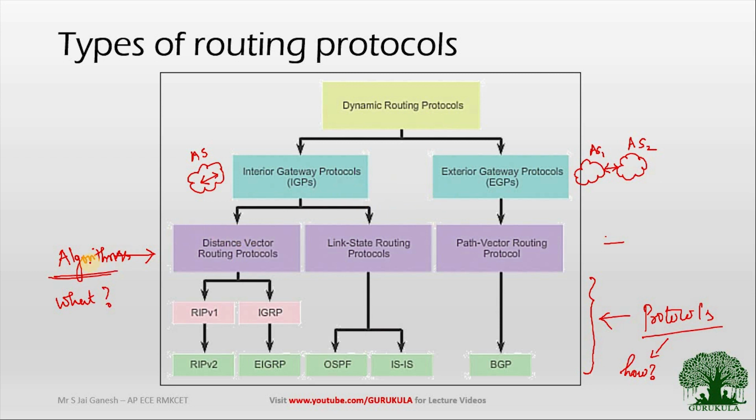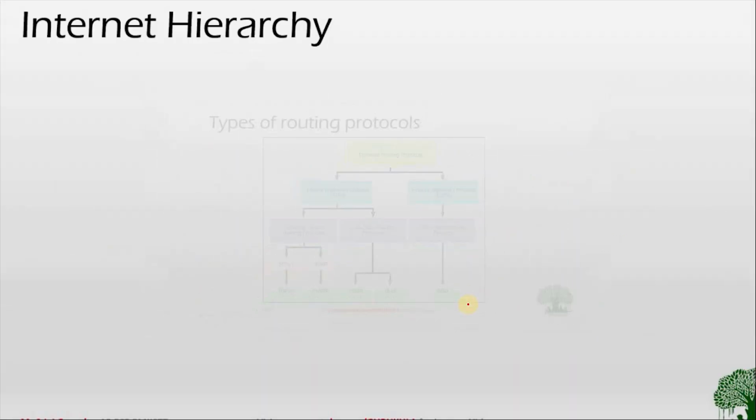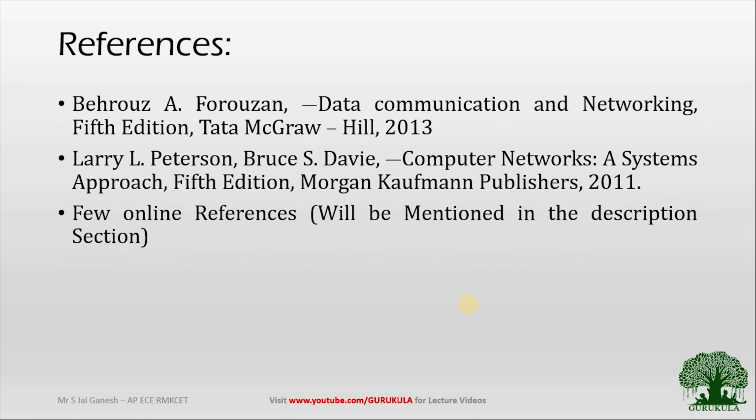If I need to exchange packets, both require different mechanisms. So I have different algorithms and different protocols associated with them. The algorithms associated with interior gateway protocols are distance vector and link state. For distance vector, we are going to discuss RIP, for the link state algorithm, OSPF, and for path vector routing, the Border Gateway Protocol. In our subsequent videos, we are going to discuss each algorithm and its corresponding protocols. I think this makes sense to you, and I am completing the video here.